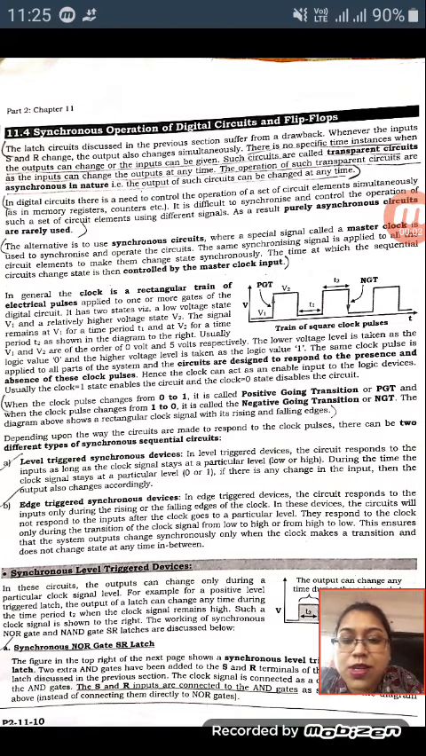Good morning students. Today I am going to discuss the synchronous operation. Till now I have discussed the asynchronous latch. Now I am going to discuss the synchronous operation of the latch.